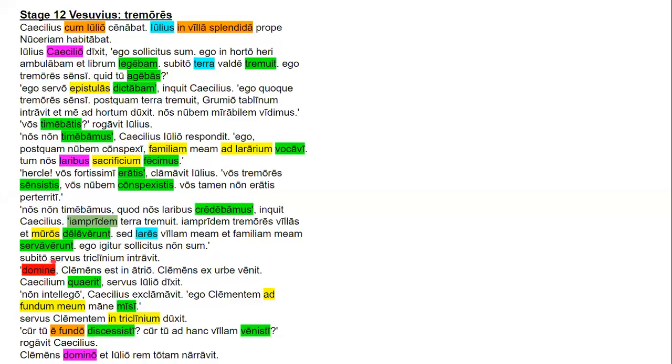Subito, servus triclinium intravit. Subito is an adverb, servus is the nominative subject, triclinium is the accusative direct object, and intravit is the perfect tense verb, third person singular. Suddenly, a slave entered the triclinium.